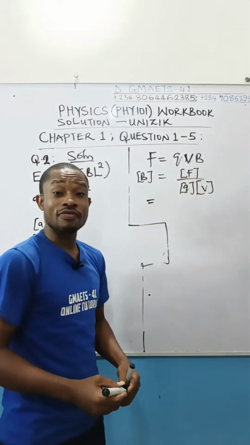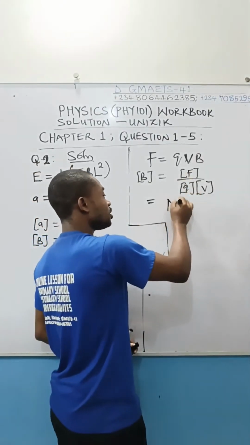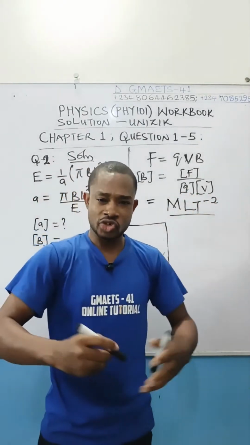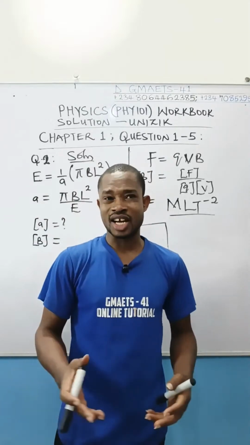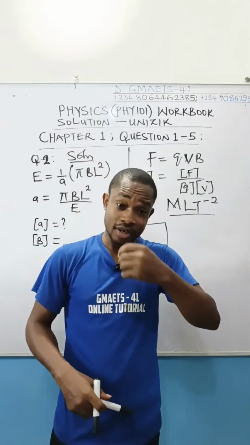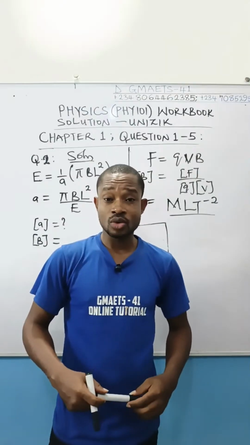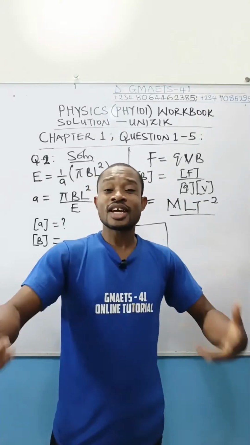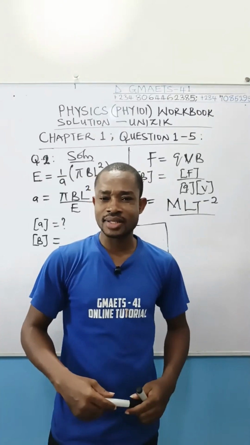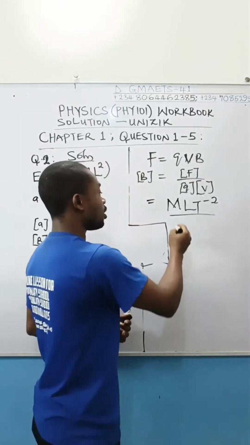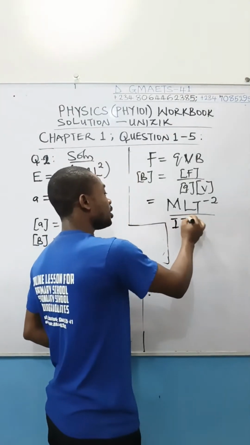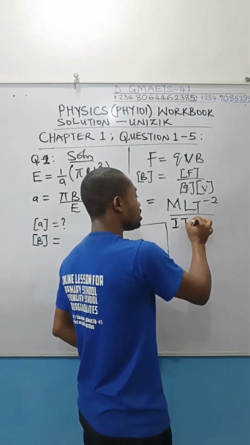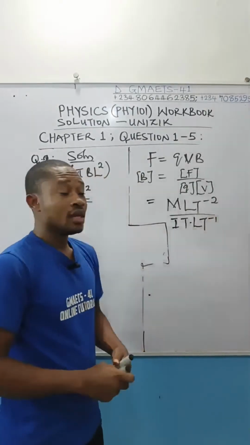Substitute the dimension of force. Force is mass times acceleration, so the dimension is mLT to the power of minus 2. Divide by the dimension of charge. On this channel, I've actually covered the dimension of charge. Charge is current times time. So the dimension of charge is simply obtained from the dimension of current, which I use I for, times the dimension of time. Multiplied by the dimension of velocity, which is LT to the power of minus 1.